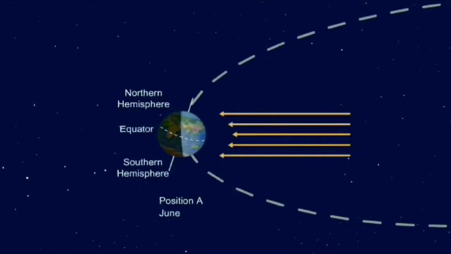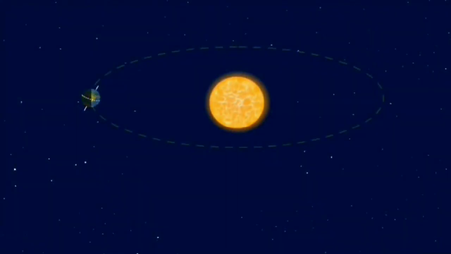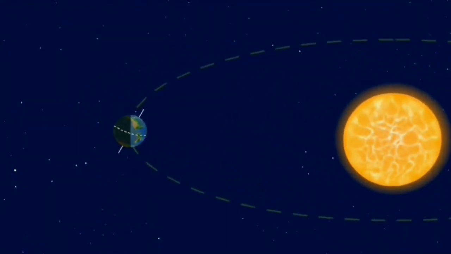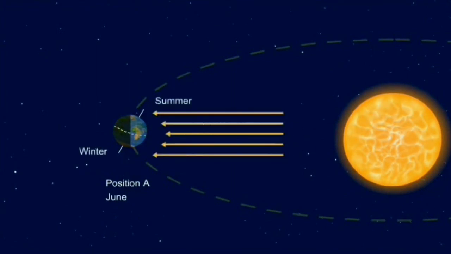So the equator divides the Earth into two halves known as hemispheres. In position A, the northern hemisphere is more tilted towards the Sun than the southern hemisphere, due to which the northern hemisphere experiences longer days. Thus, in this position, the northern hemisphere is hotter and experiences summer. Meanwhile, the southern hemisphere experiences winter.